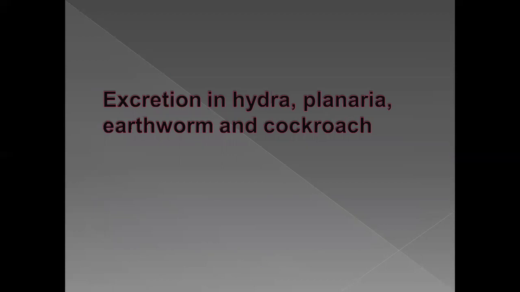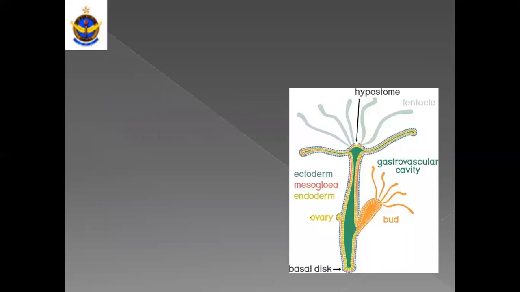Now, the detailed topic: excretion in Hydra, Planaria, earthworm, and cockroach. First, excretion in Hydra. What is Hydra?